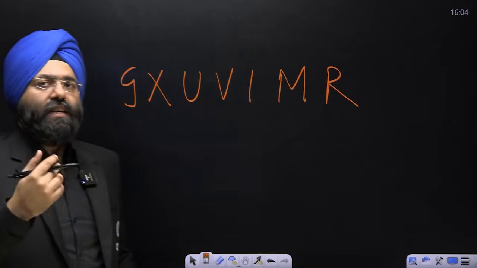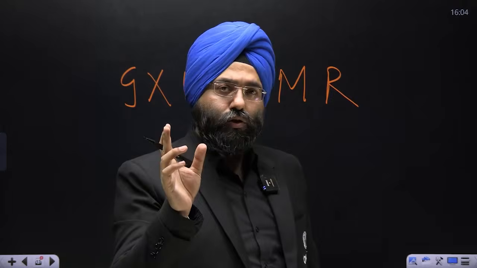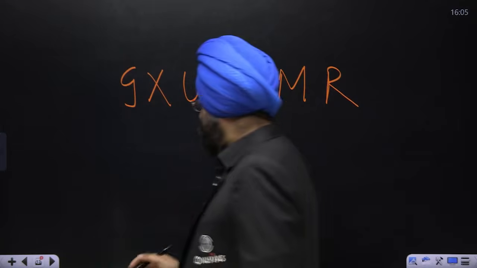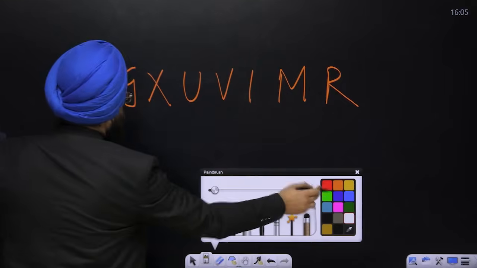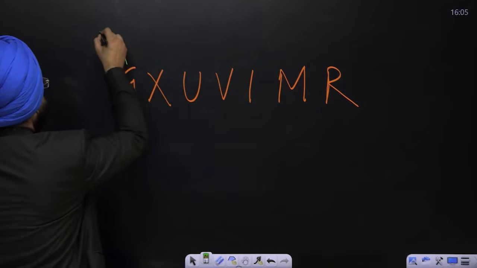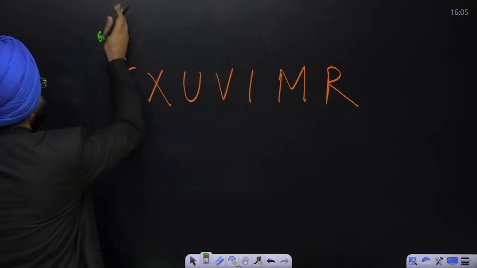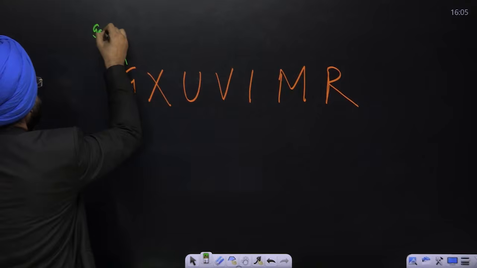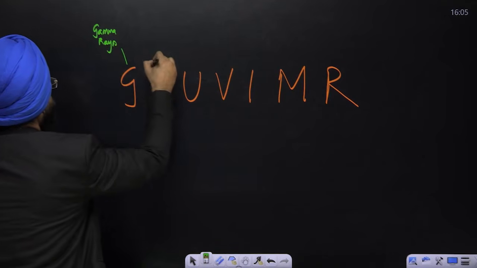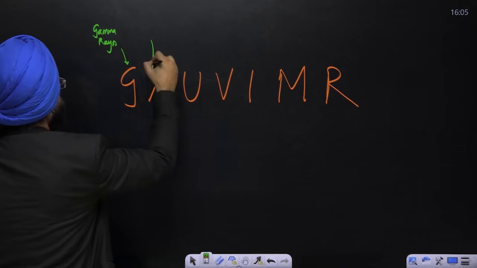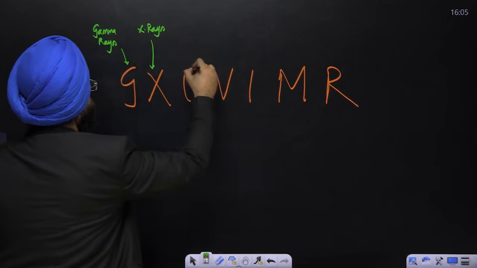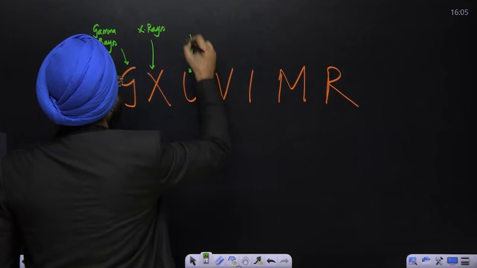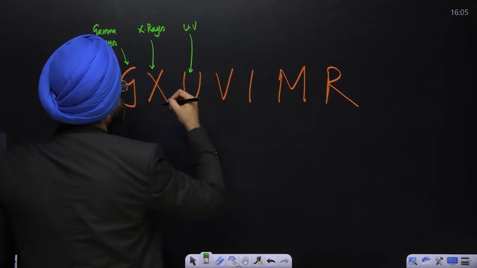Remember this as GXU Wimmer. GXU Wimmer. Now, what does this basically mean? Let us see this one by one. G basically refers to gamma rays. X basically refers to X-rays. U basically refers to the ultraviolet or the UV rays that you talk about.